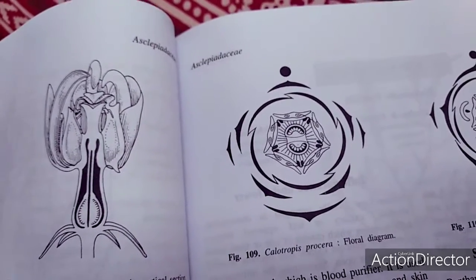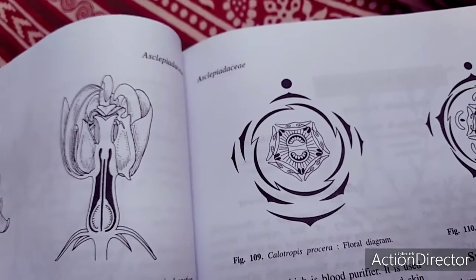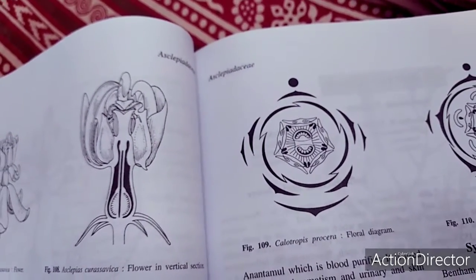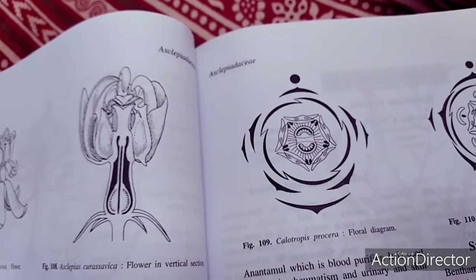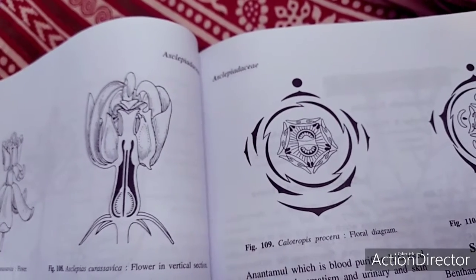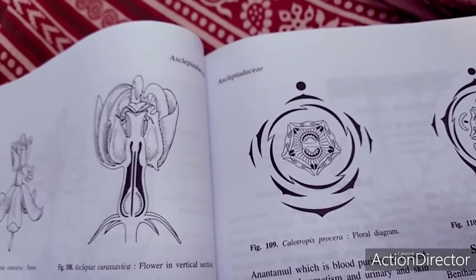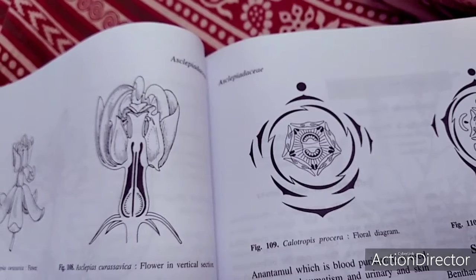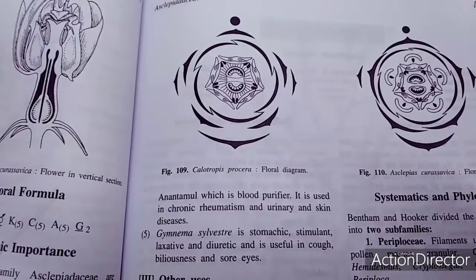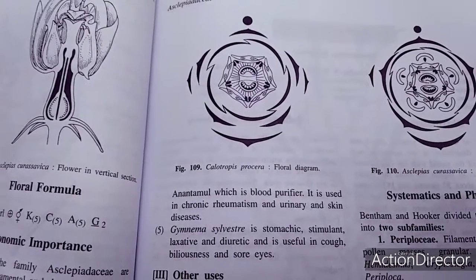So this is a very interesting family, Asclepiadaceae, which we call the Madar family or the milkweed family. It provides a very characteristic milky juice, and you can find perennial erect herbs and shrubs with milky juice. The leaves are opposite, rarely alternate or whorled, simple, entire, sometimes absent. The flower is cymose, pentamerous, hermaphrodite, calyx lobes 5, aestivation quincuncial. The odd sepal is posterior.